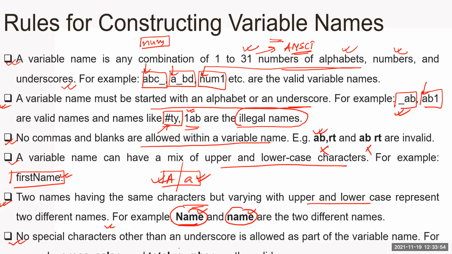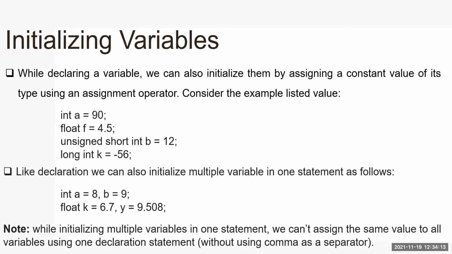No special characters other than underscore are allowed. Yes, we have discussed this point already as part of the variable name. So these are the valid variable names. We can start a variable name with underscore. Underscore can be placed in between. Underscore can be placed at the last also. So let us see in the compiler.